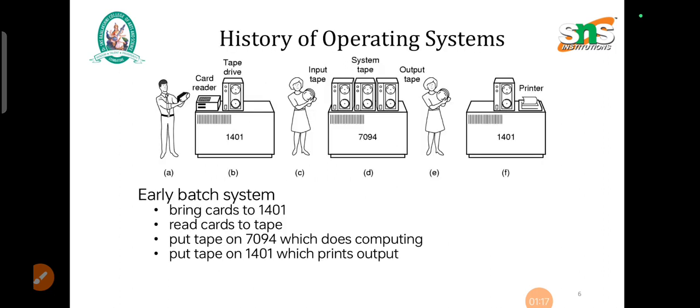History of the operating systems. These are the various stages in the history of operating systems. In early batch systems, they bring cards to the 1401 machine. They read the cards to the tape, put the tape on the 7094 which does computing, and put the output tape on the 1401 which prints the output. In the early batch systems, they used different types of machines for doing input and output operations.